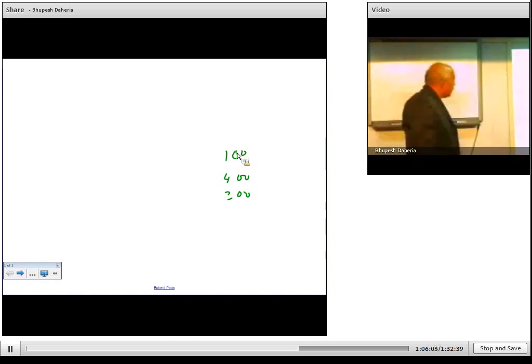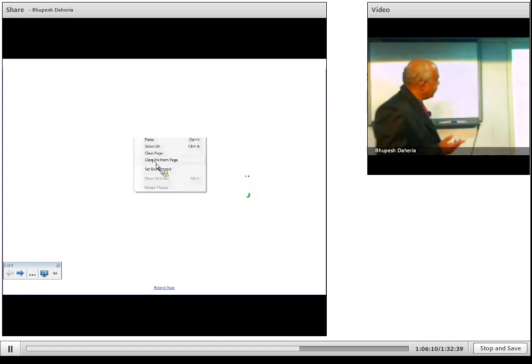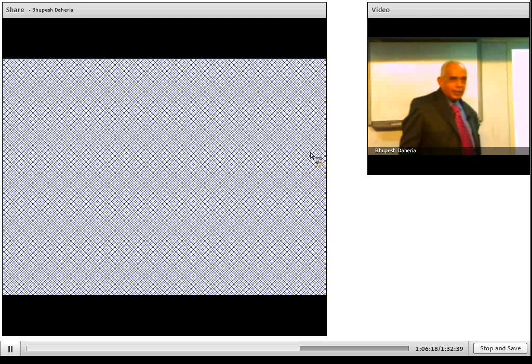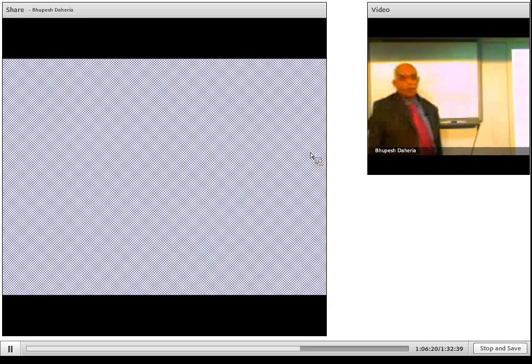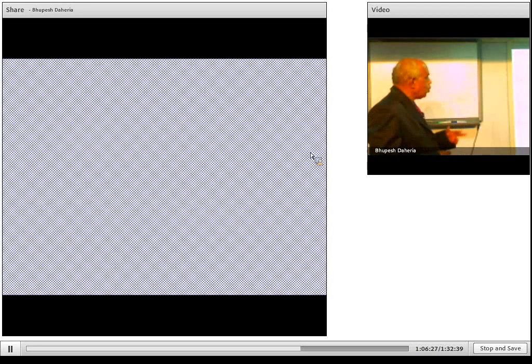Coming to prime numbers, as I discussed earlier, a prime number has only two factors, for example 1 and 2, or 1 and 5. So 2, 3, 5, 7, 11, 13 are all prime numbers because they have only two factors. Composite numbers have more than two factors. For example, the divisors of 4 are 1, 2, 4. It has more than two factors, so it is not a prime number, it's a composite number.